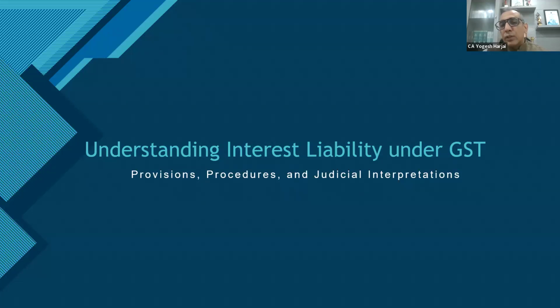Section 50, subsection 3 was amended to ensure only wrong availment and utilization will be chargeable to interest, which is somehow different from availment or utilization which we have in section 73 or section 74. So in some sense, they are saying, okay, even if you have not caused any loss to the exchequer, we will not charge you interest, but will still punish you for your theft or your heist, or for your wrong taking of input tax credit.